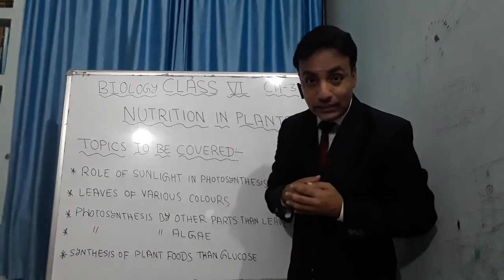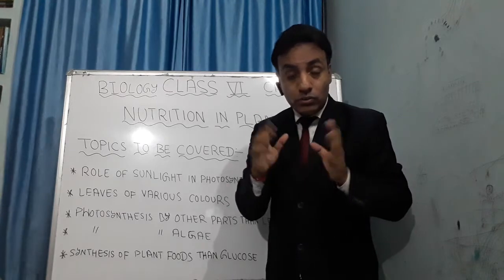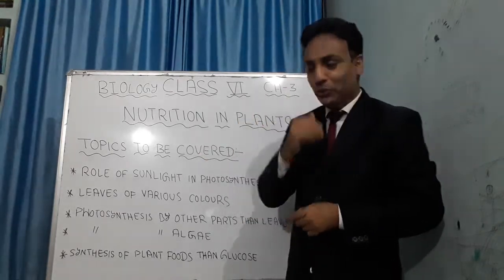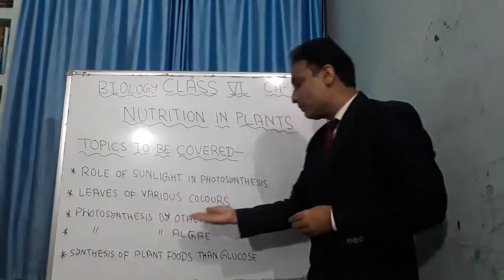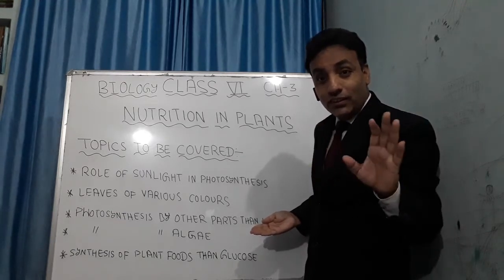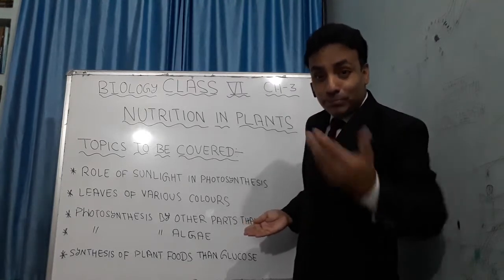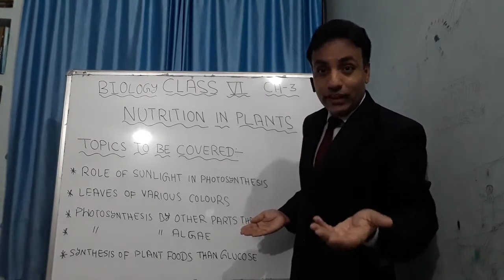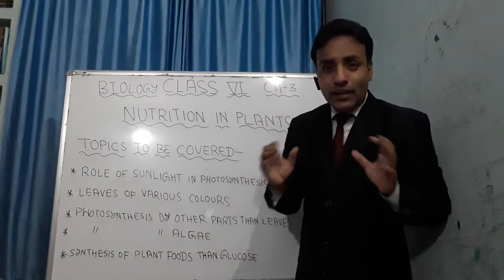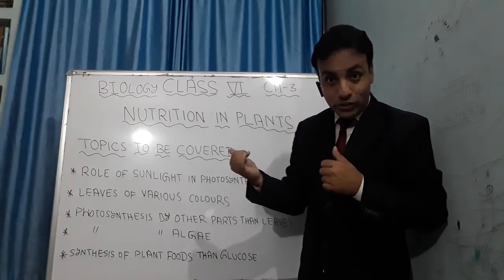Many students are asking, sir, if the color is red, is there any photosynthesis? Yes, photosynthesis occurs. That I will tell you. The photosynthesis by the other parts than the leaves. Not only the green leaves do photosynthesis, there are other parts also doing photosynthesis, children, that I will teach you now. And last, algae. You all have heard about algae. Does photosynthesis occur there? That I am going to teach you.